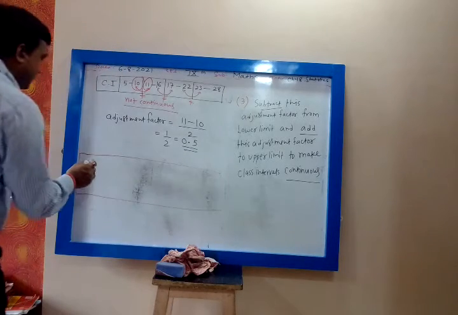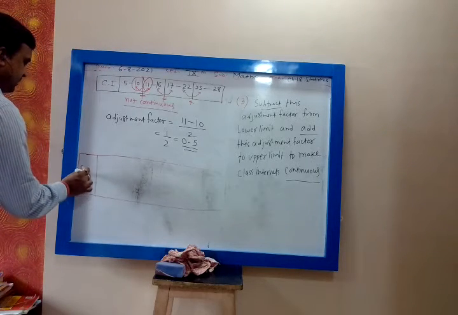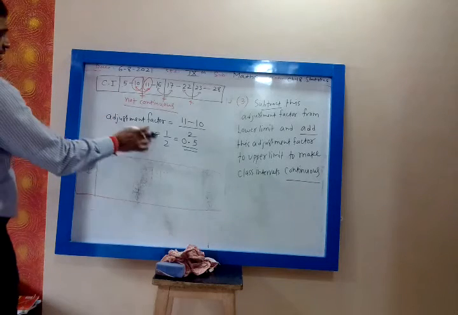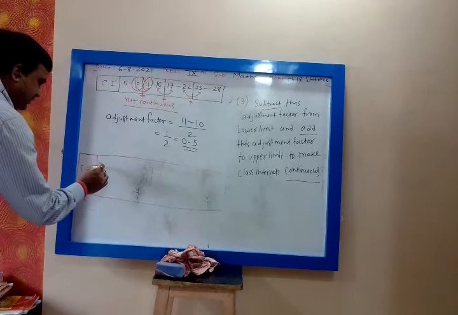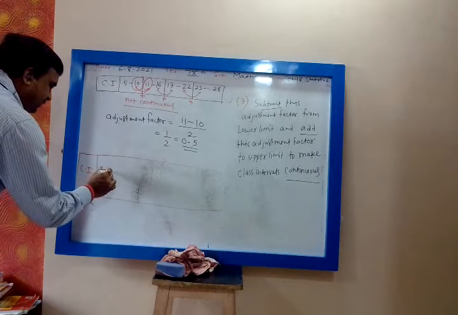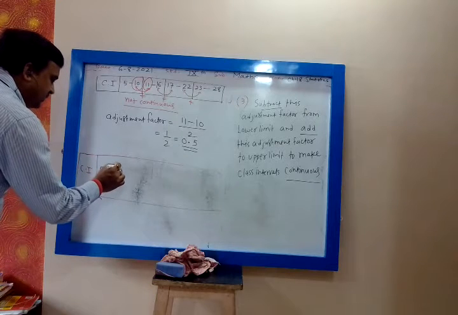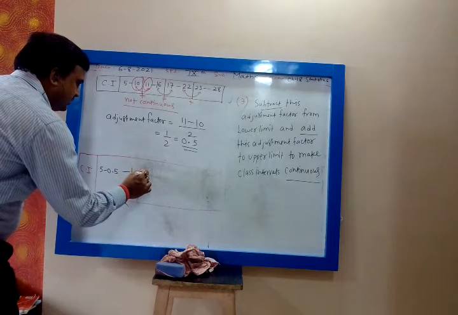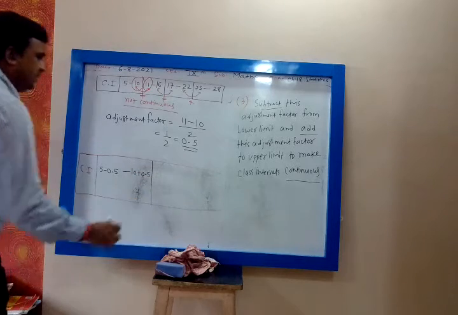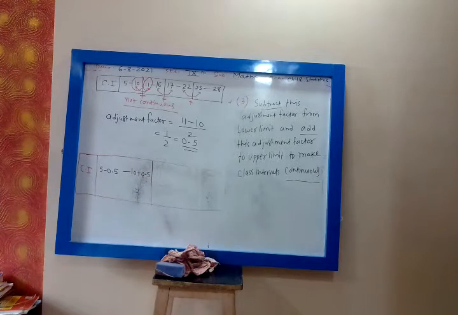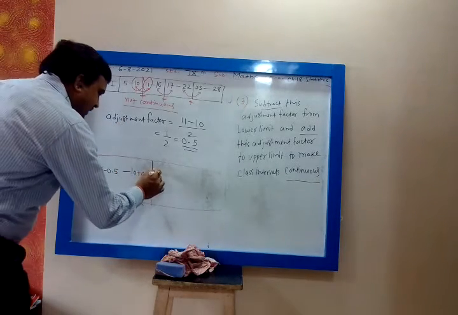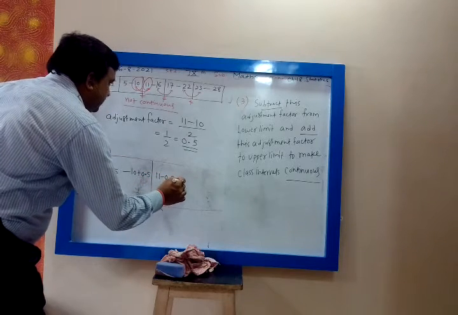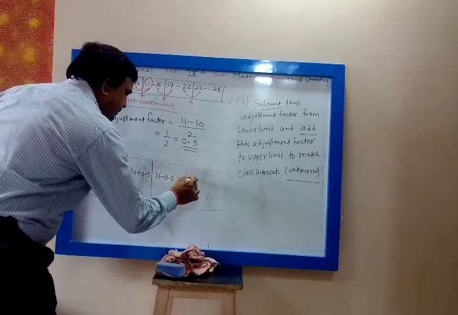Yes, to make it continuous, you will subtract the adjustment factor from the lower limit. So 5 minus 0.5, then 10 plus 0.5. Subtract 0.5 from lower limit, add 0.5 to upper limit. Then 11 minus 0.5 to 16 plus 0.5.